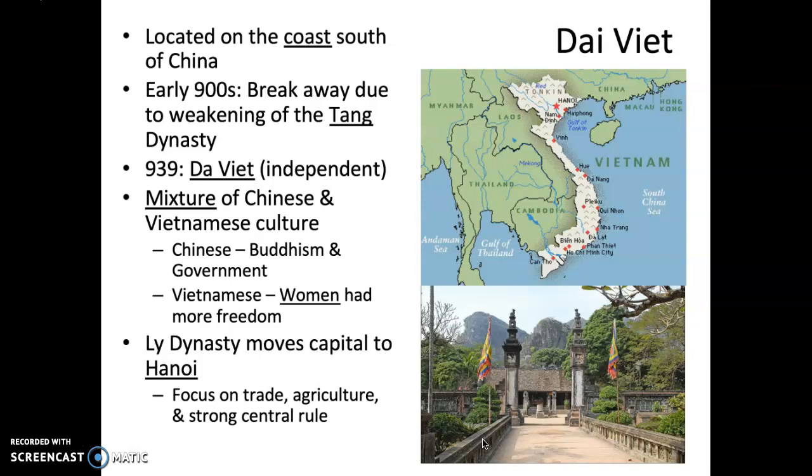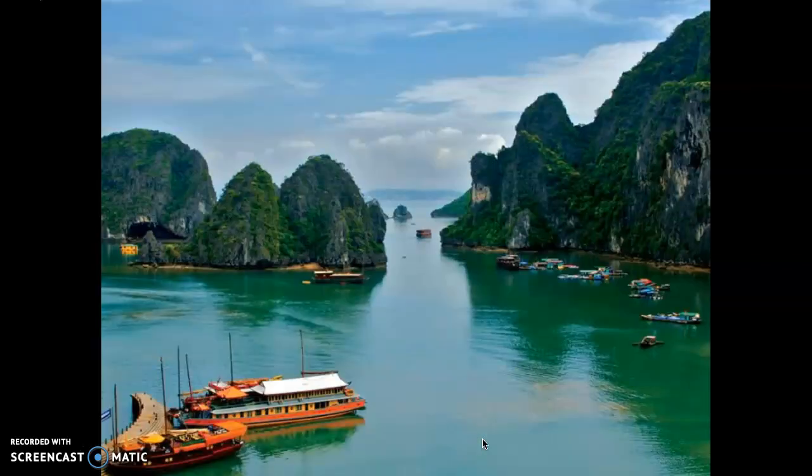In the early 900s, they break away from the weakening Tang dynasty and form their own independent country called Dai Viet. It's a mix of Chinese and Vietnamese culture. From the Chinese, Buddhism and government, and from Vietnamese culture, the women had more freedom. So there are the differences. We also have the Ly dynasty, which moves the capital to Hanoi, where they focus on trade, agriculture, and strong central rule. So you can see here, beautiful Vietnam.